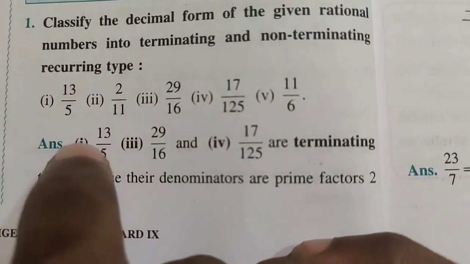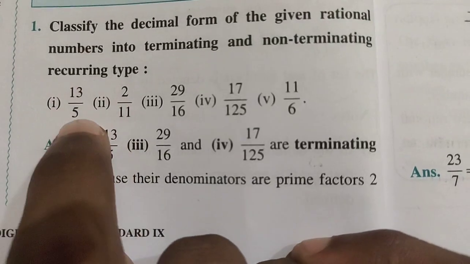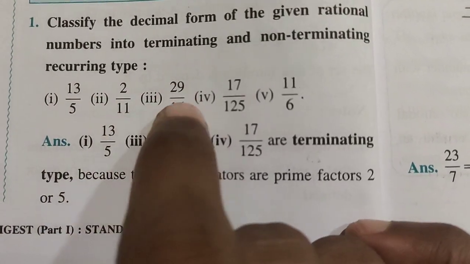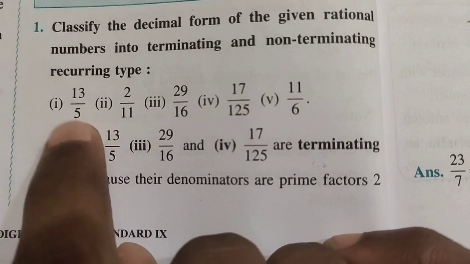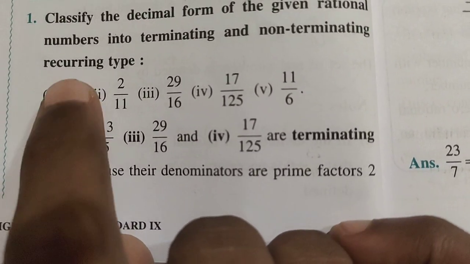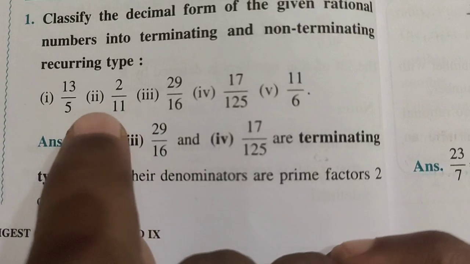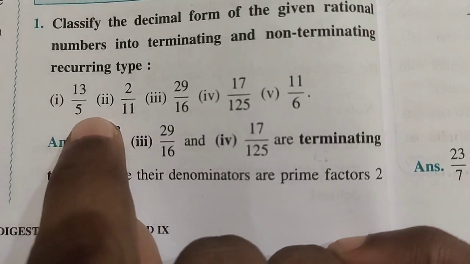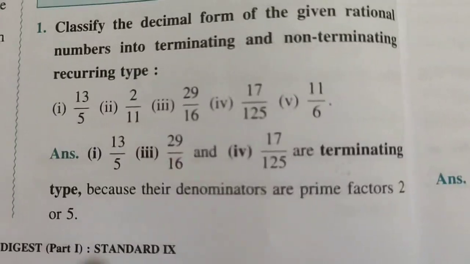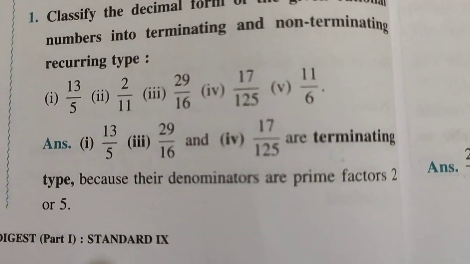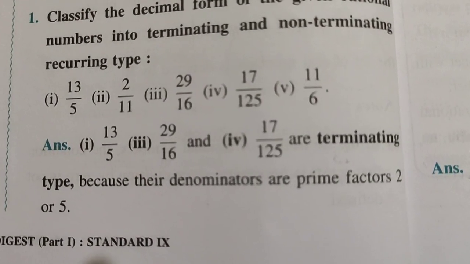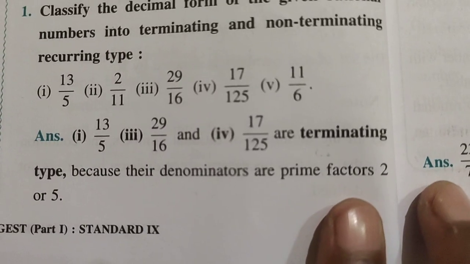So basically you have to just check the denominator. Suppose this is 5. If the denominator is 5, then it is divisible by 5. Remember, if your denominator's prime factors are 2 and 5, then they are terminating, others are non-terminating.